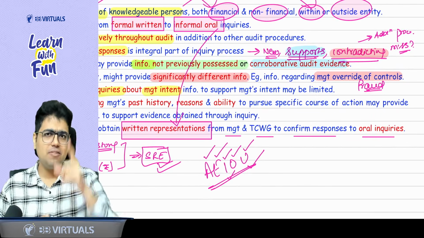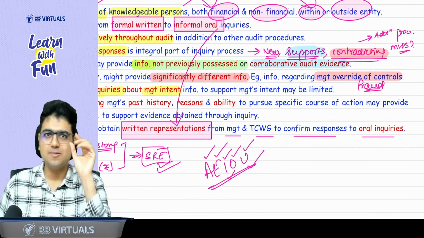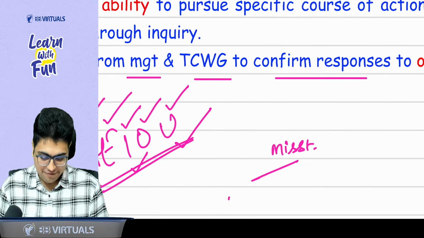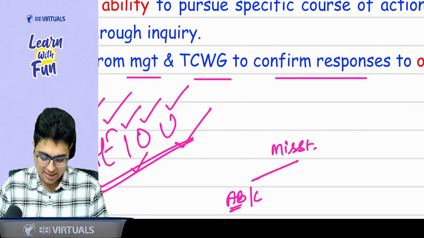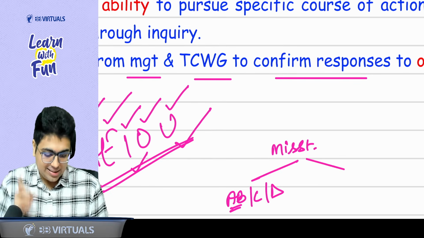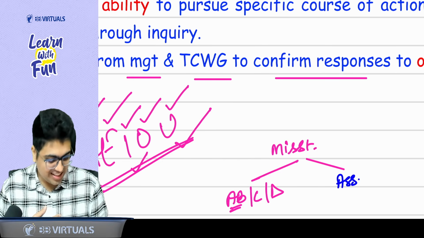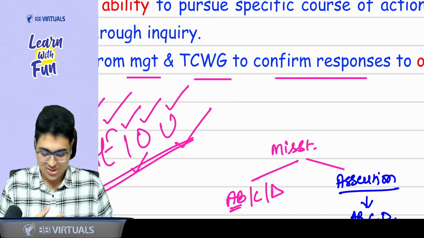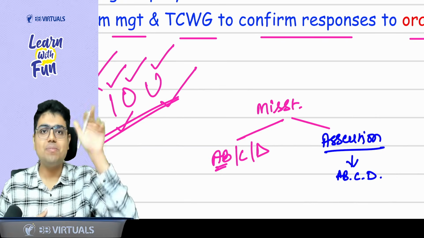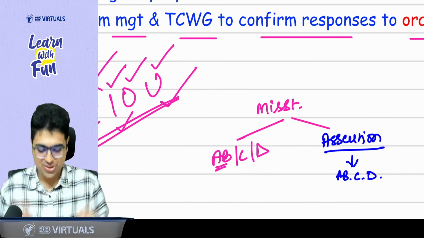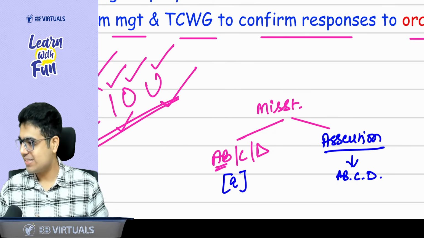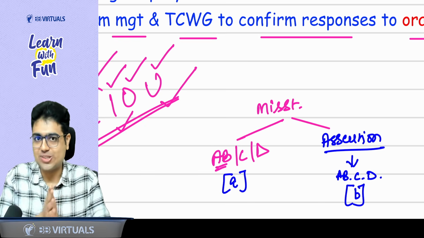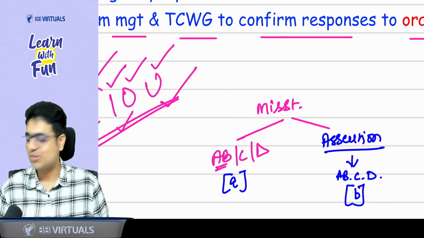Before I wrap this session, I am leaving a question for you. Please share your answer in the comments. Sir, if I am saying that there is a misstatement, okay, will this misstatement be in an account balance, class of transaction or disclosure, or will this misstatement be in an assertion related to any account balance, class of transaction or disclosure? So misstatements are in the debtor, or misstatements are in the valuation of debtor. This is what you need to answer. Option A, in the account balance, class of transaction or disclosure, or option B, in the assertion related to account balance, class of transaction or disclosure. You need to give me your answer in the chat box. Oh, sorry, in the comment section.